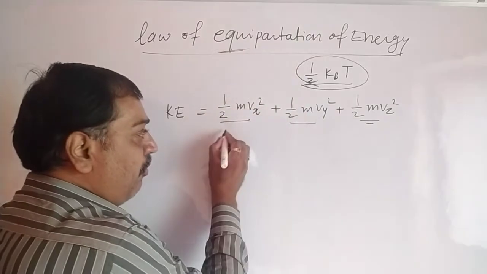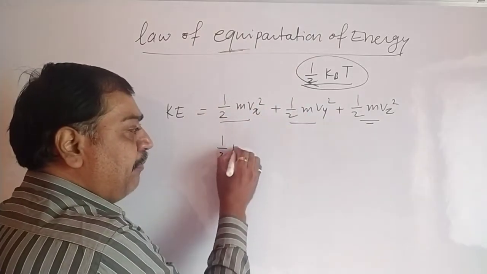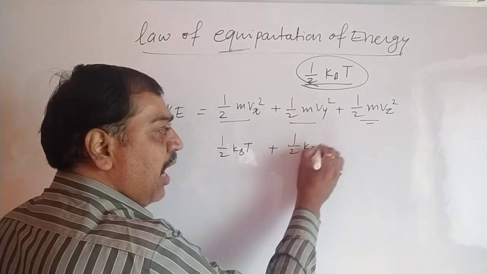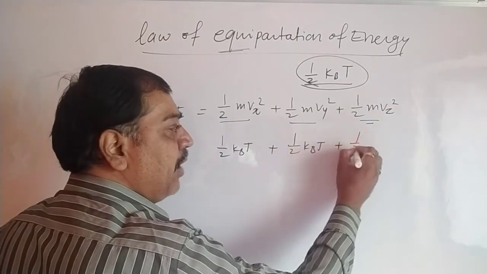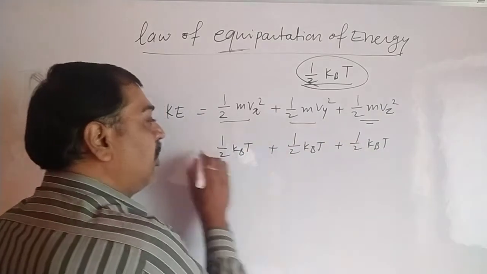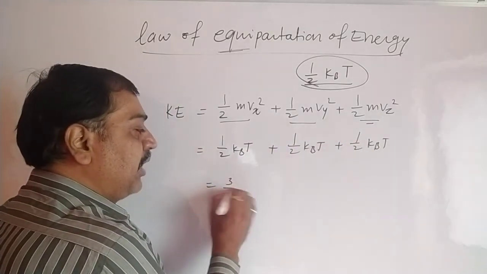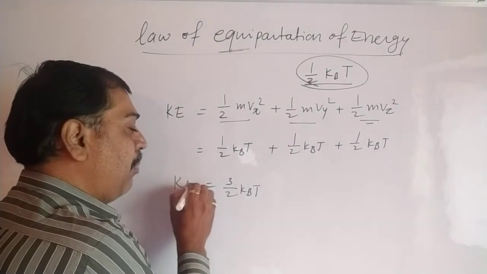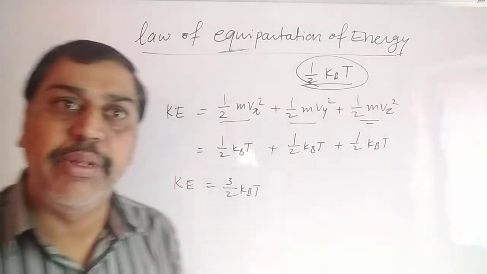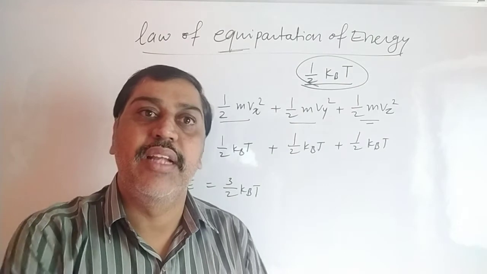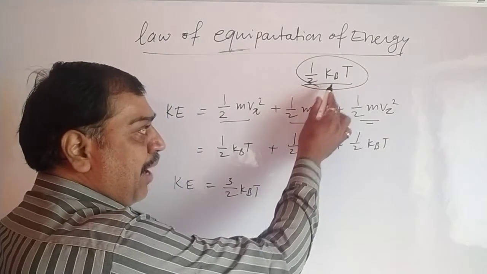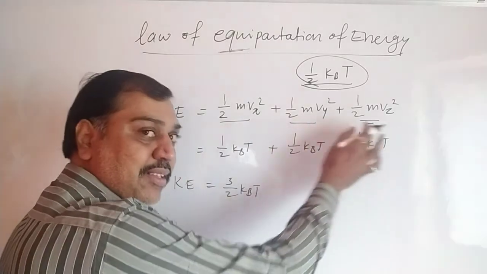For the x axis it is 1 by 2 kBT, for the y-axis again 1 by 2 kBT, and for the z-axis again 1 by 2 kBT. The total contribution becomes 3 by 2 kBT, and this is the law of equipartition of energy, which says that the total energy is equally distributed among each term, and the distribution is 1 by 2 kBT along the x-axis, y-axis and z-axis.